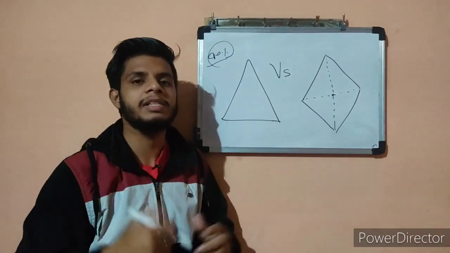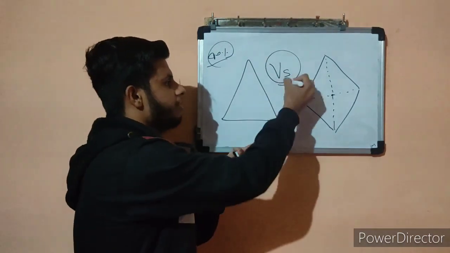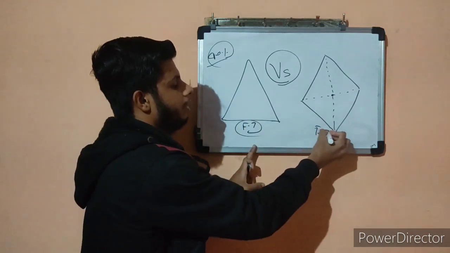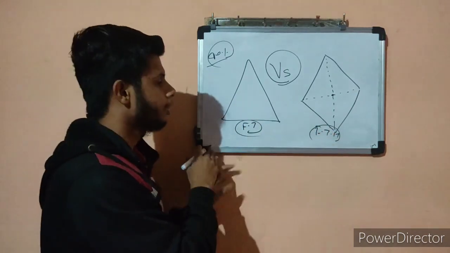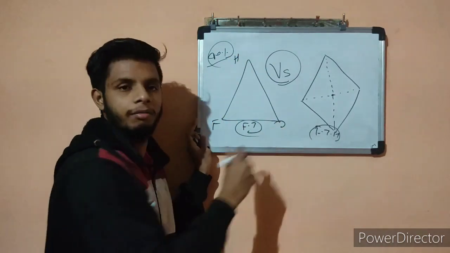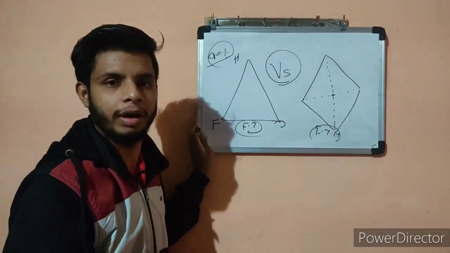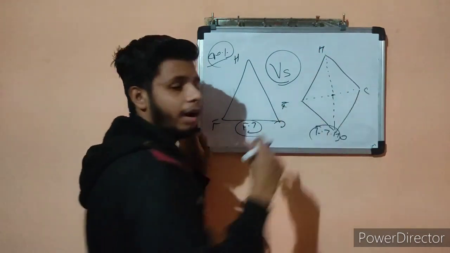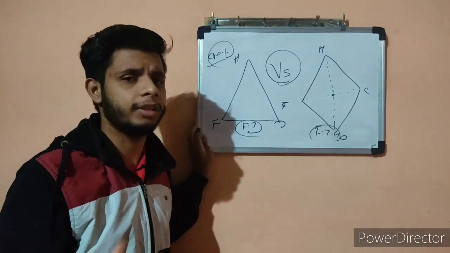Okay, so generally what people say, when we ask them what is the difference between fire triangle, that is FT, and fire tetrahedron, FTH, is this: fire triangle has three sides. Fire triangle represents three sides of a fire, and on the other hand, fire tetrahedron is representing four sides. That is the common difference.